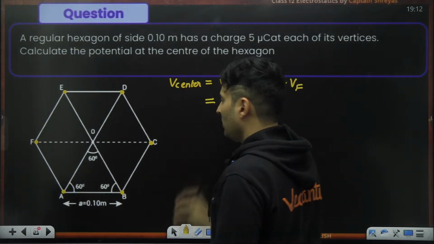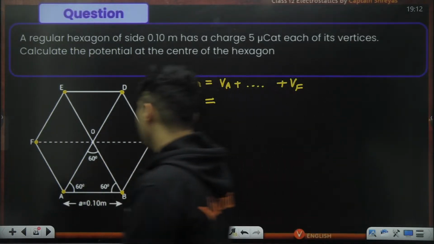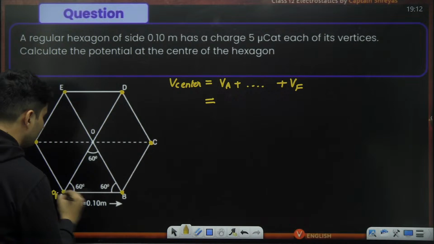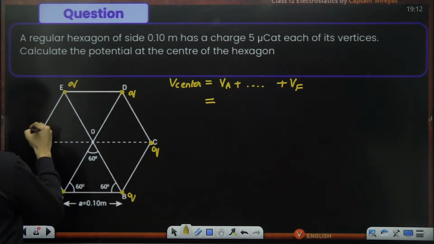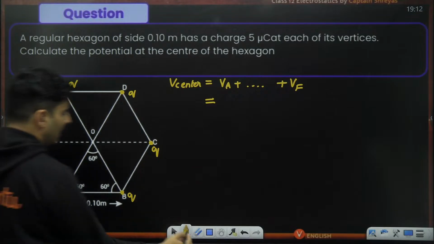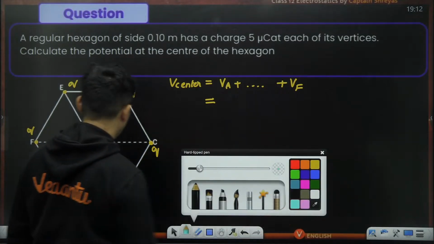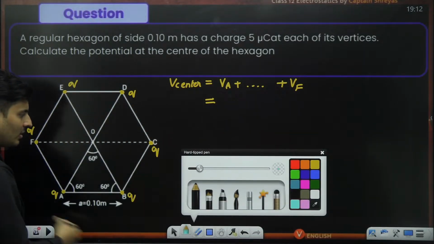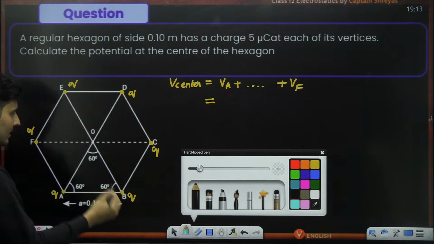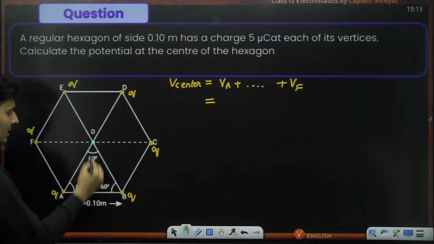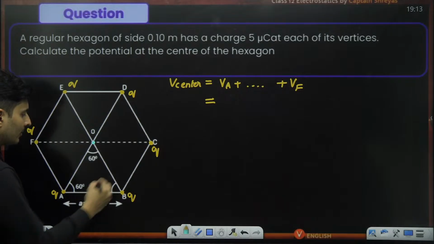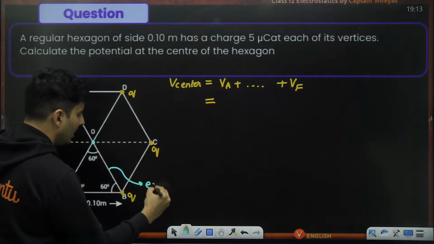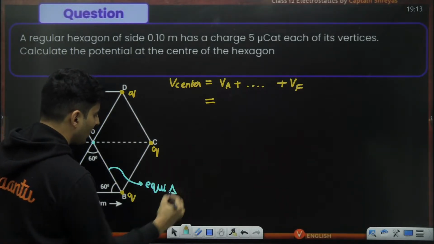But you know what the best part is? All the charges are the same only by coincidence. This is Q, this is Q, this is Q, this is Q, this is Q, this is also Q. Not just that, observe one more interesting fact. Because it is a regular hexagon, if you draw the diagonals and they intersect at the center, each part which is formed is an equilateral triangle. Yes, this is nothing but an equilateral triangle.